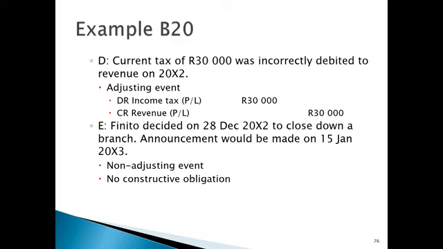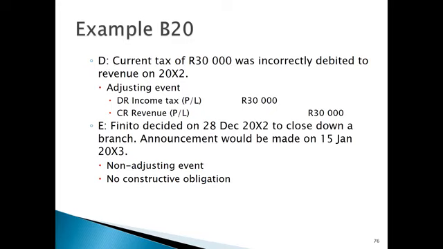Certainly not. The constructive obligation is only going to take place after year end on the 15th of January 20X3. So this would be a non-adjusting event because the expectation was not created before year end. It's only going to be told after year end, and so we don't have any constructive obligation.